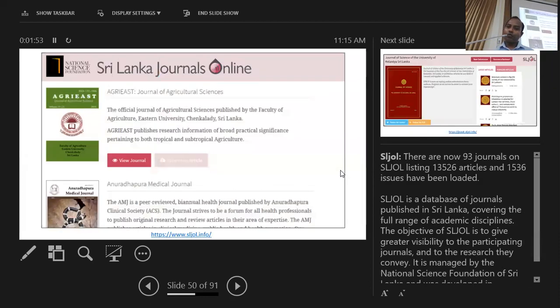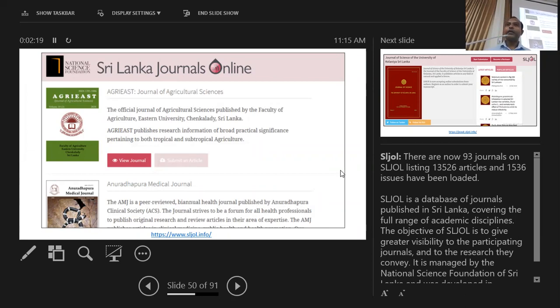So in Sri Lanka, we have the same initiative called the Sri Lanka Journals Online project. I think this was started around the year 2008. Now it is coordinated by the National Science Foundation. They started it with some international support grants from a UK institution.